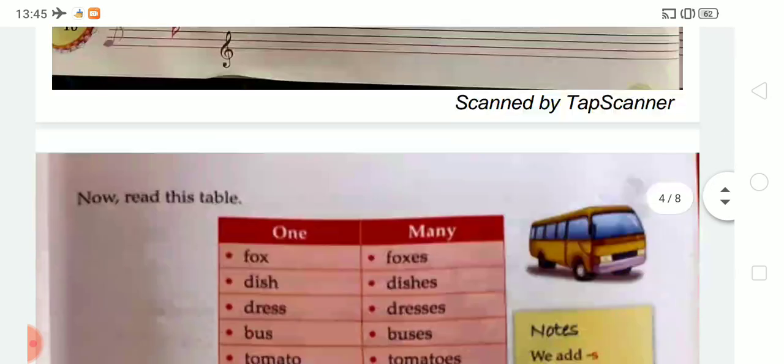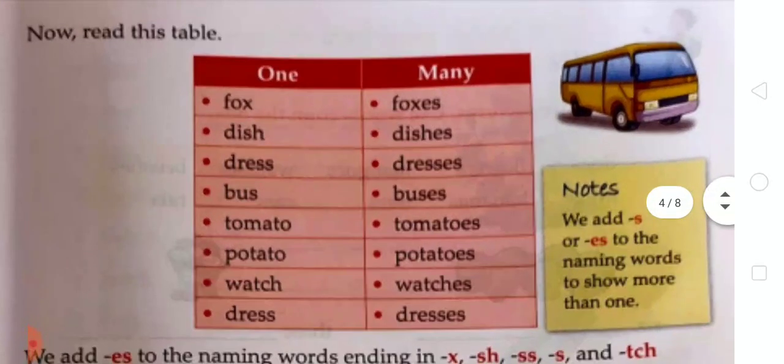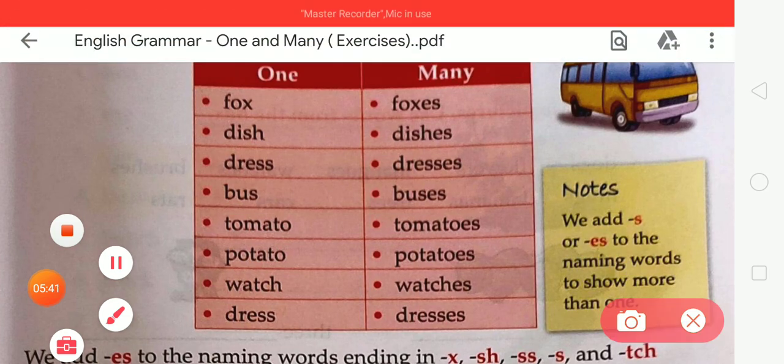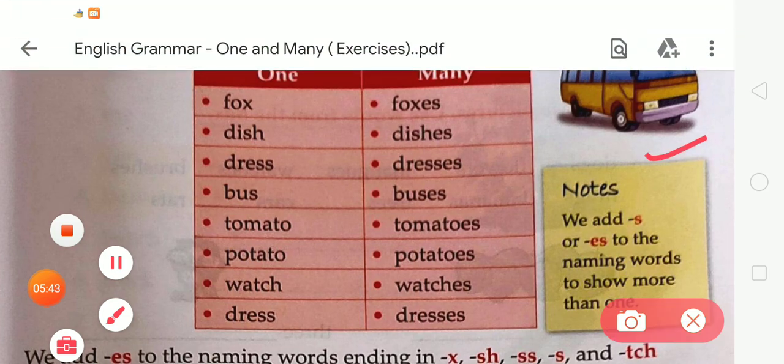Now read this table, and there is a very important note for you. You must read it: we add s or es to naming words to show more than one. Why are we using s or es? We use s or es to show more than one. Okay, we add s or es to naming words to show more than one.